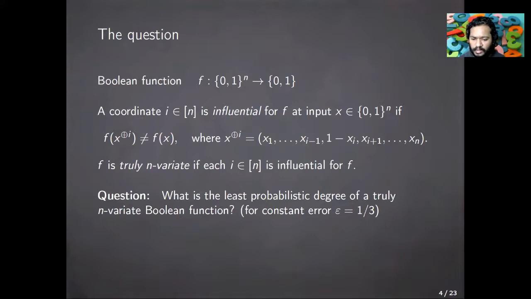So the main question is, what is the smallest possible probabilistic degree of a truly n-variate Boolean function? We'll fix the error to be a constant 1/3, and we'll abbreviate p-degree for error 1/3 by simply p-degree for the rest of the talk.